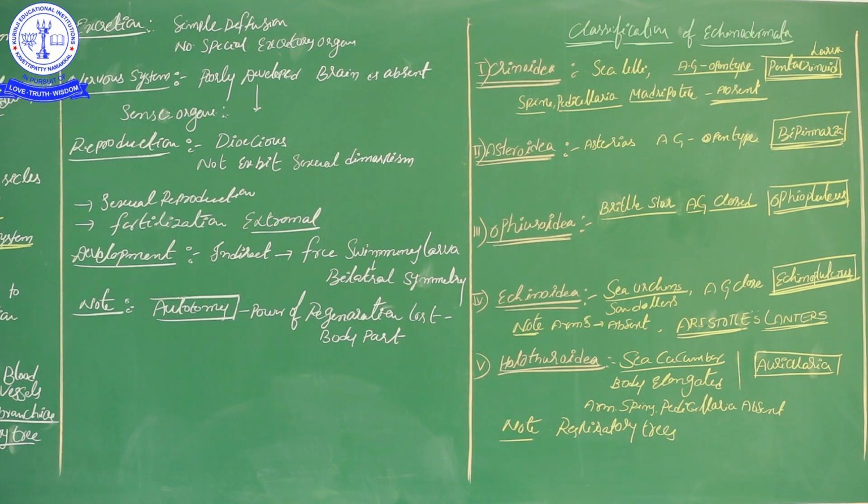But in open type, we can see how the water flows. Similarly, here the ambulacral grooves are open type, and the water flowing can be seen.